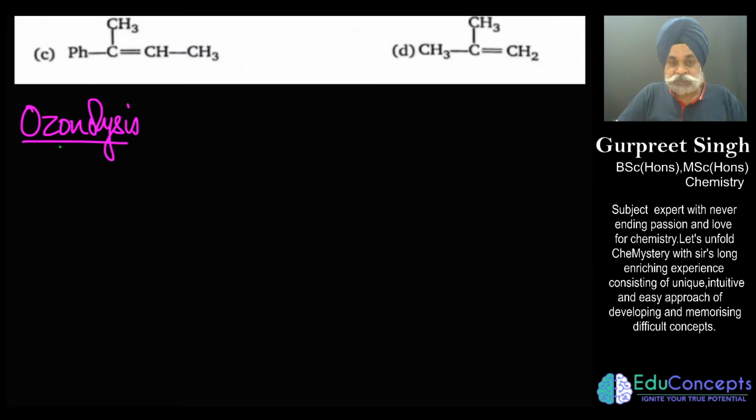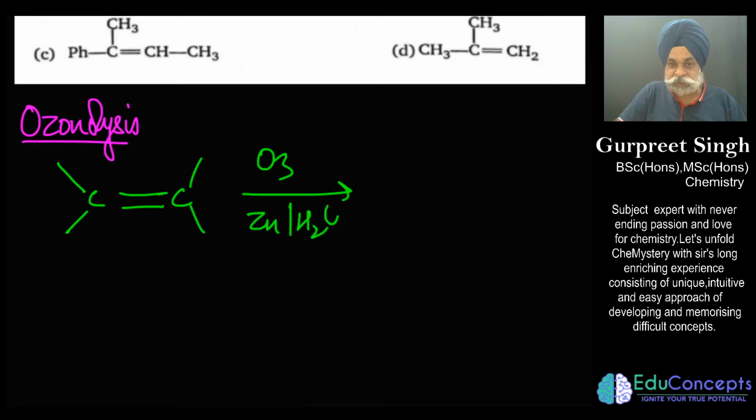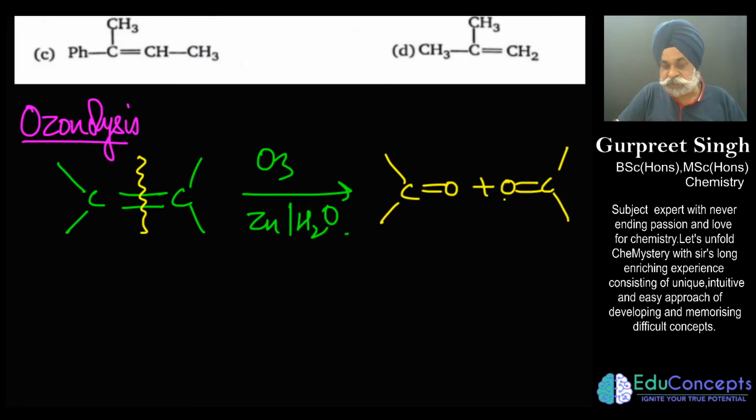As regards ozonolysis, first you should know that whenever any double bond is treated with ozone followed by zinc water, that is reductive hydrolysis, you just have to do this shortcut: break this double bond and place CO groups opposite to each other. This is what you would get. And once you get a CO group, this is nothing but aldehydes and ketones.